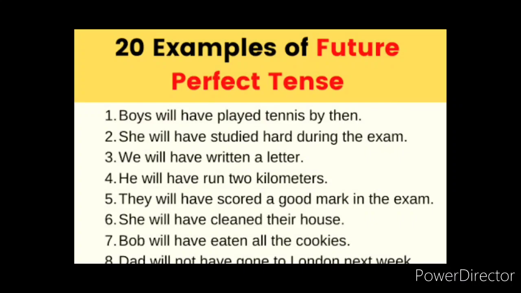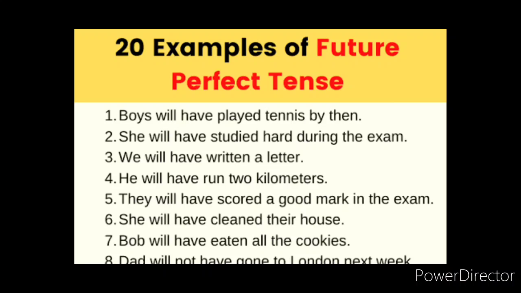Now let's see the sentences for future perfect tense. Boys will have played tennis by then. She will have studied hard during the exam. Will have plus verb 3 form. So study, studied, studied. We will have written a letter. Write, wrote, written. Written is the verb 3 form of write. He will have run 2 kilometers. They will have scored good marks in the exam.